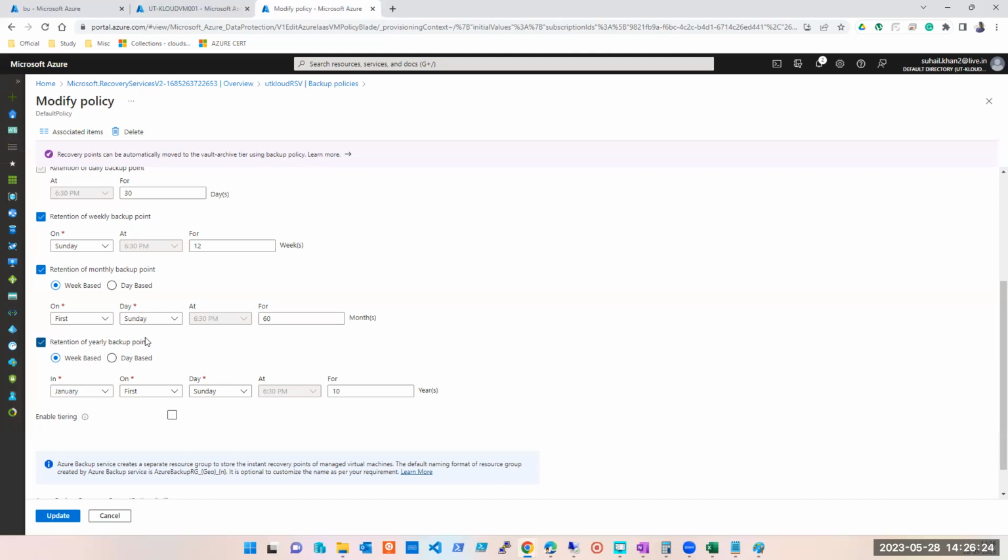Then you can suggest something like this: okay, we cannot keep the daily backup for 7 years, it will be too much. So what we'll do is keep the daily backup for 15 days. This is for redundancy option. This is for restore option.